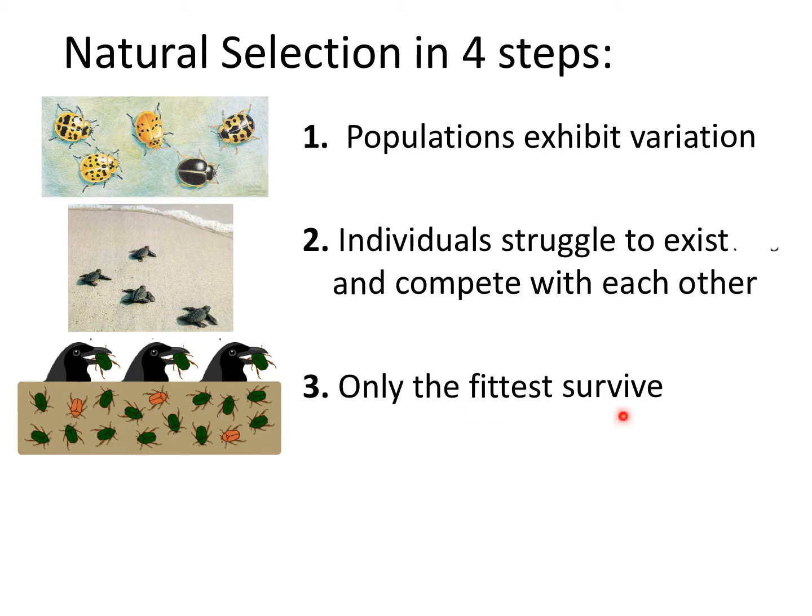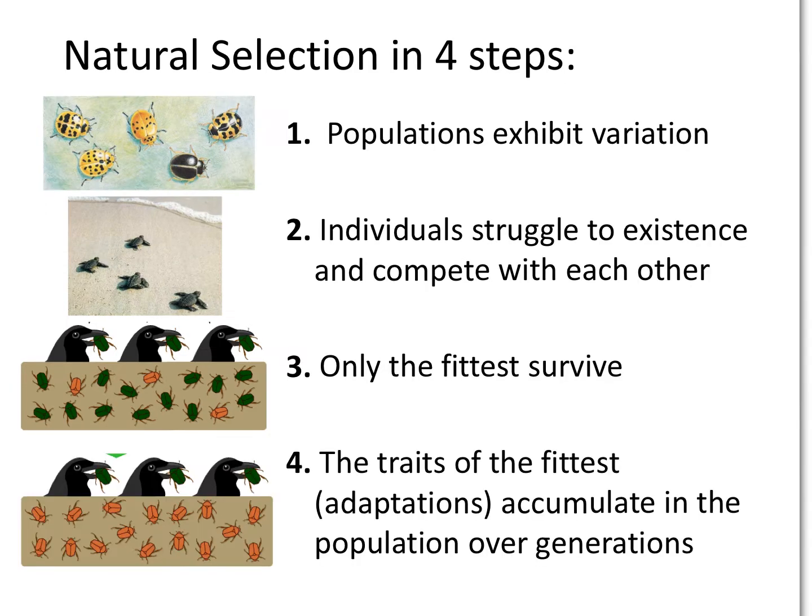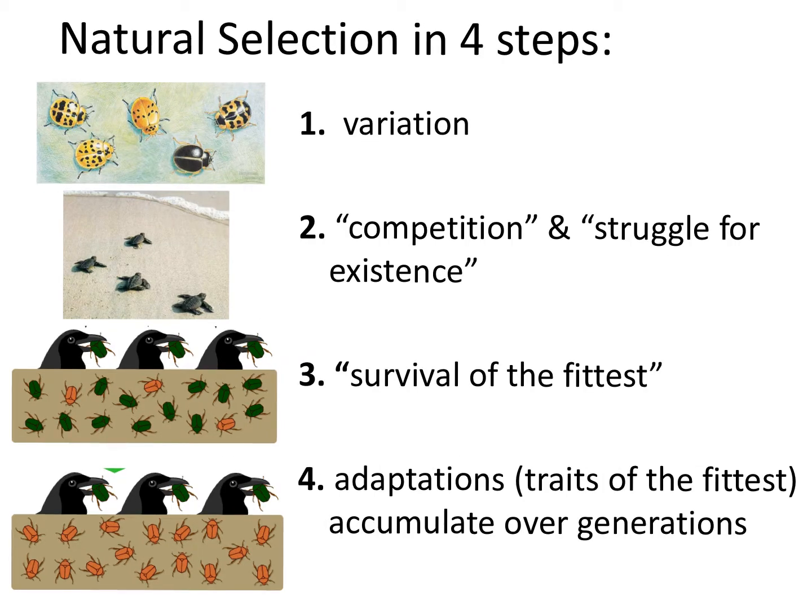Once the fittest, such as the orange beetles, have survived, they may even get to reproduce, and when they do, the 4th step occurs. The traits of the fittest accumulate in the population over generations. So these beetles now share an adaptation of orange color. To shorten, variation plus competition and a struggle for existence will lead to only survival of the fittest, and then the adaptations or the traits of those fittest organisms will accumulate over generations.